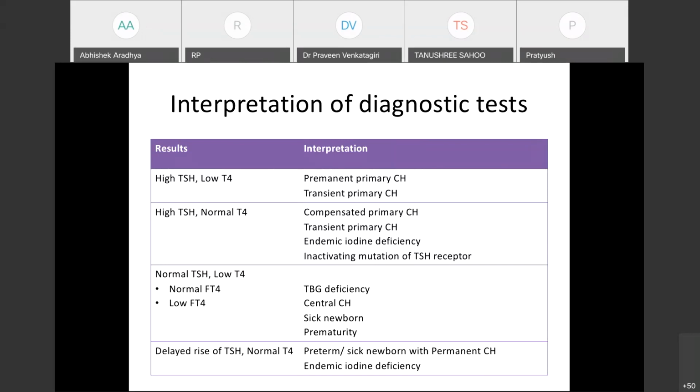In some situations, we see delayed rise of TSH and a normal T4. So this is commonly seen in, again, preterm babies and sick newborns with permanent congenital hypothyroidism. However, this can also be seen in endemic iodine deficiency.